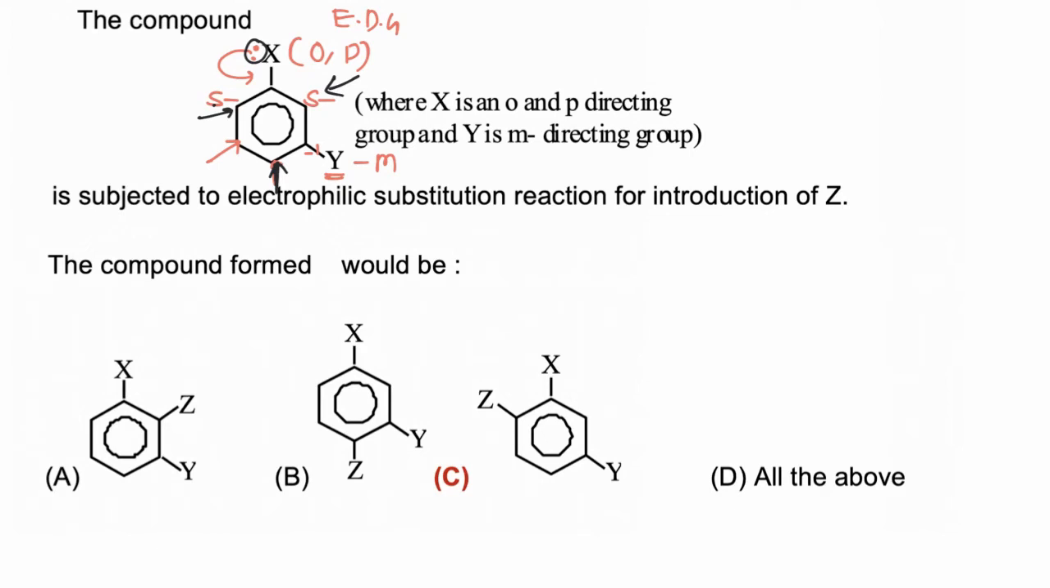Now if Y is an electron withdrawing group, it will decrease electron density more at its adjacent carbon. So in this case, the upcoming electrophile will be attached to the ortho position of the ortho-para directing group, and hence the correct answer is C.